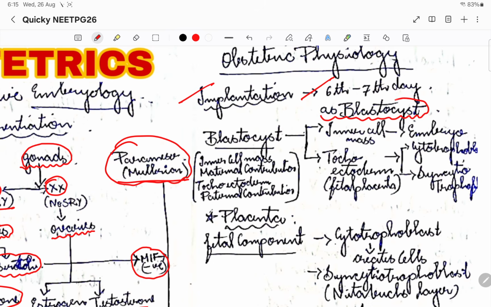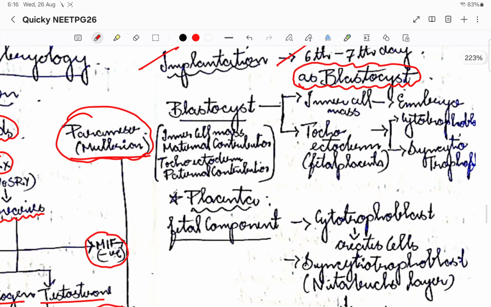It will attach as a blastocyst. There is something known as the integrin gene, which is the gene that helps in implantation. Please remember the integrin gene. Now that the blastocyst has been implanted into the uterine wall, two things happen. The blastocyst will develop into the inner cell mass and the trophectoderm. The inner cell mass will become the embryo.